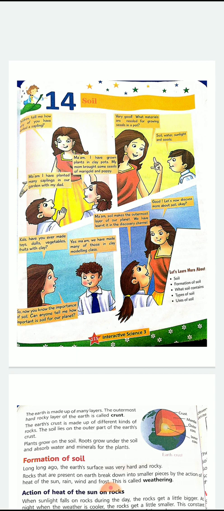Whenever something is formed or is made, it contains some things. Then types of soils. What are the different types of soils available in different areas, or uses of soil? That means, the soil which is available, what are the different uses of them?